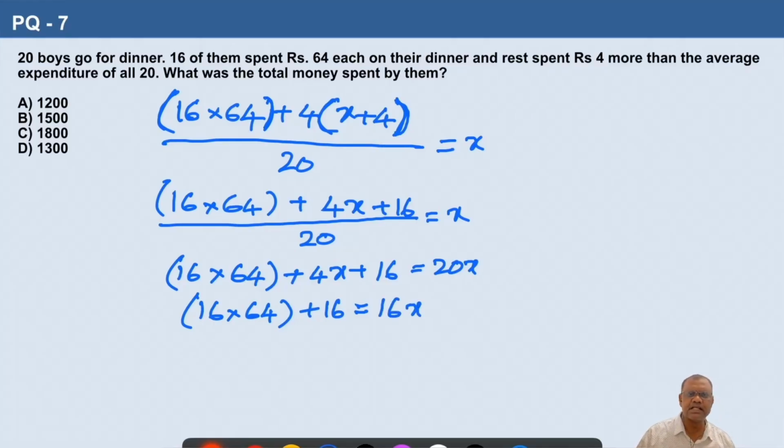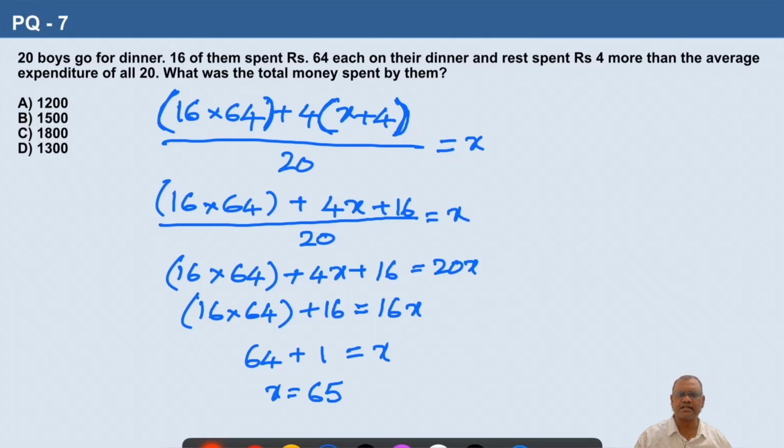Now 16 is common in both the left side and right side of the equation. So we will divide all the terms by 16. So what will remain here? 64 plus 1 is equal to x. If you divide all the terms by 16, we get 64 plus 1 is equal to x. Both sides we divided all the terms by 16. 64 plus 1 is 65. X is equal to 65.